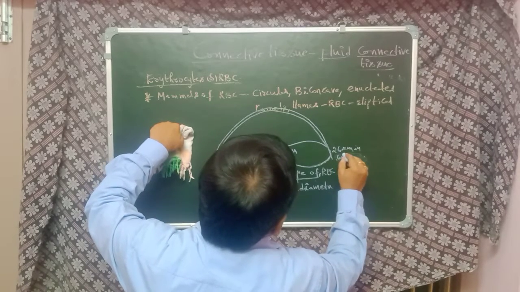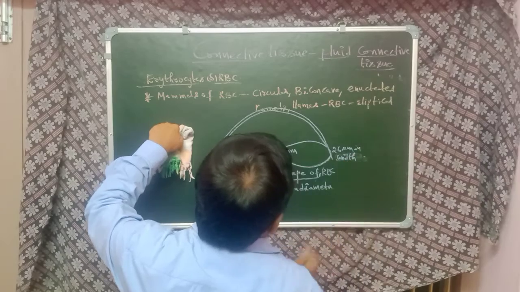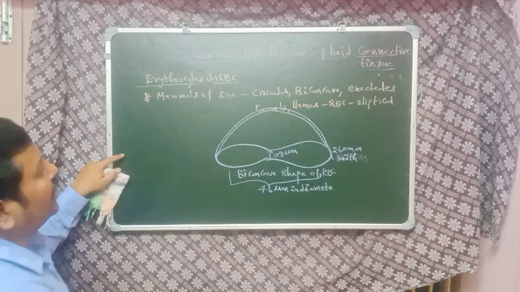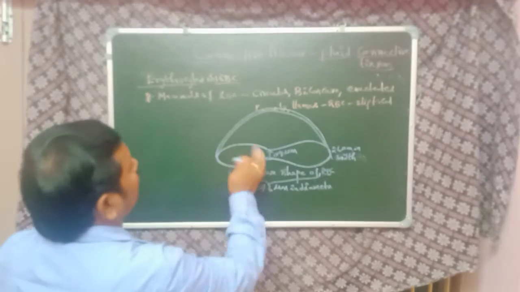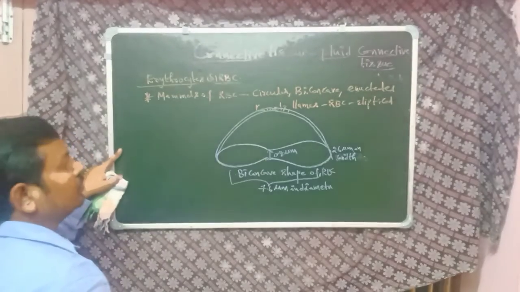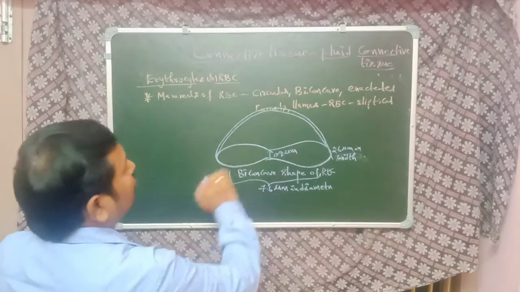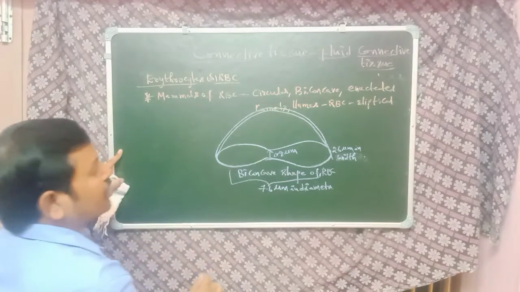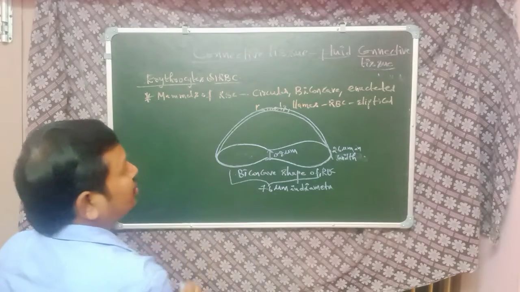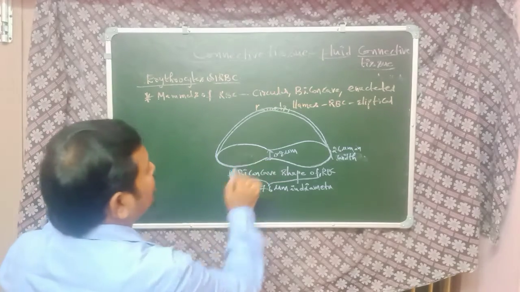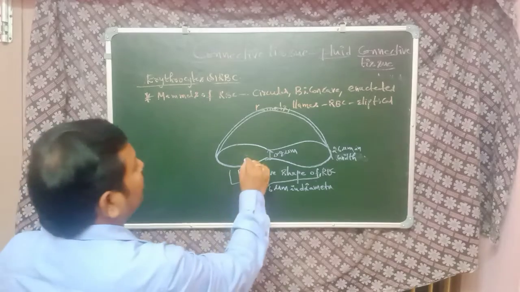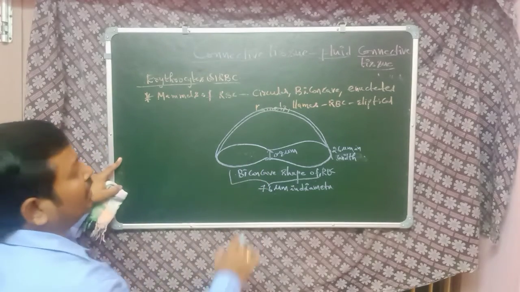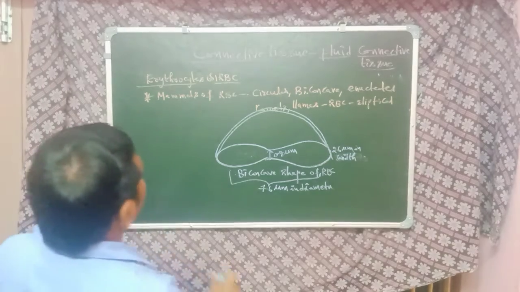Coming to the surface to volume ratio, the biconcave shape provides a large surface area, which is helpful for the exchange of gases.